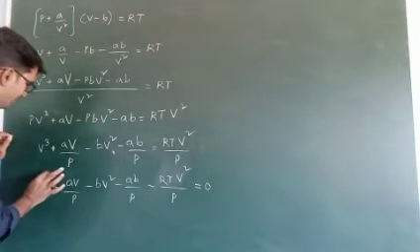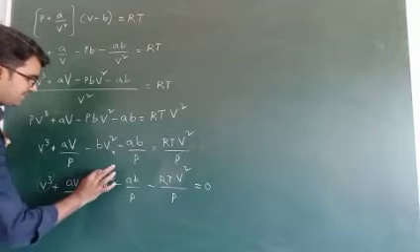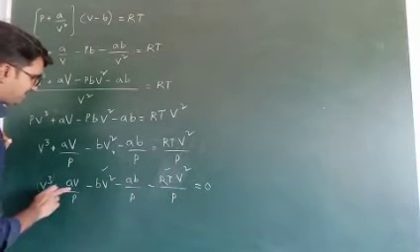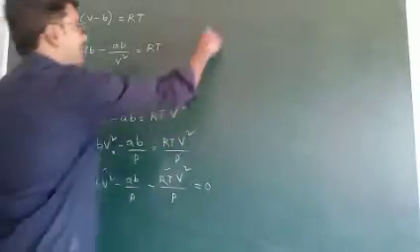Now here this is the V cube term. Next, these two are V square terms, take them combined. Next this is the V term. This is the constant. Write that one.